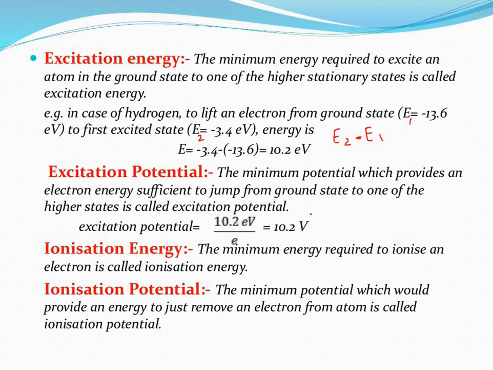Similarly, ionization energy and ionization potential. The minimum energy required to ionize an electron is called ionization energy, and the minimum potential which would provide the energy to just remove an electron from the atom is called ionization potential, with similar definitions. Are we clear with this? So with this your atomic theory is finished. In the next session we will go for problems based on all the equations we have discussed, and we will continue this chapter. Okay, thank you.